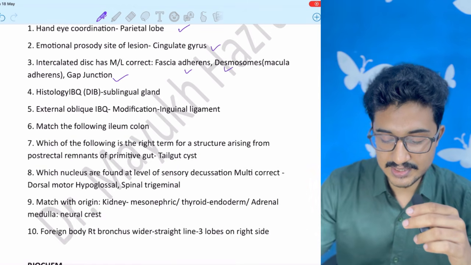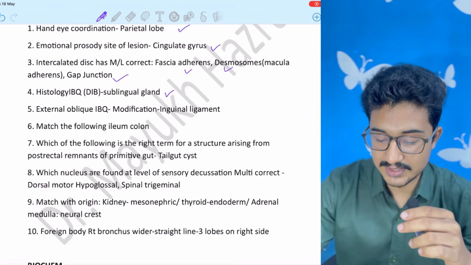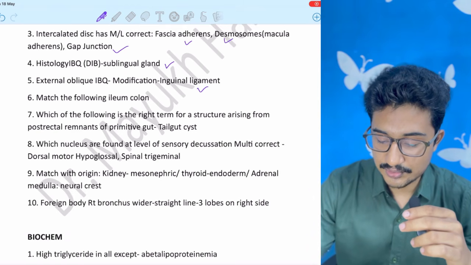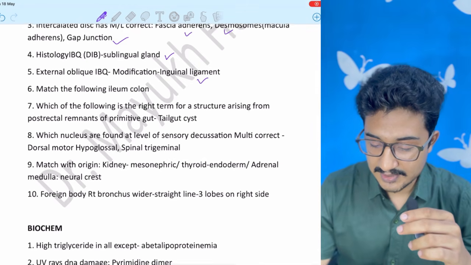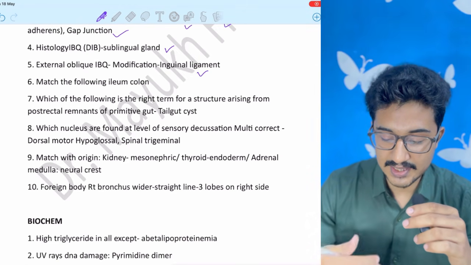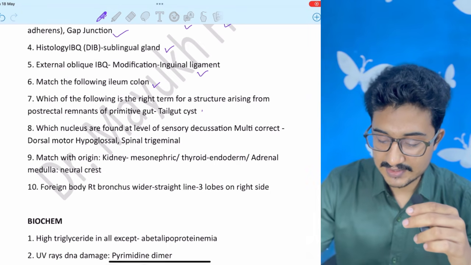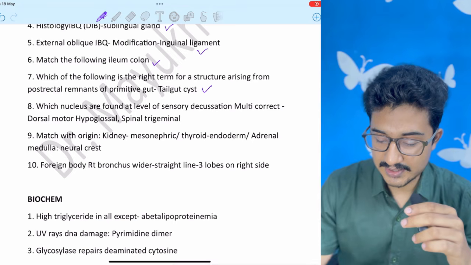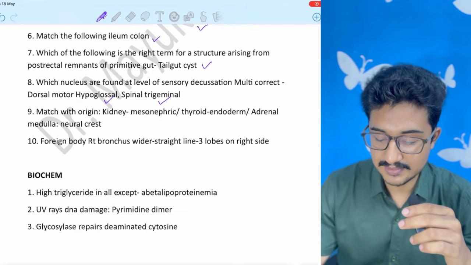Histology, it was an image based question and it is also present in my digital image bank. Sublingual gland, external oblique muscle modification, so it is inguinal ligament. And match something was there regarding ileum and colon, it was also easy. Tail gut cyst is the remnant. Multiple option correct. Sensory decussation, so dorsal, motor, hypoglossal, and spinal trigeminal.